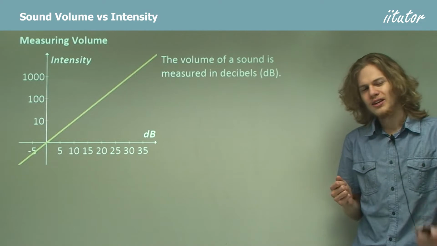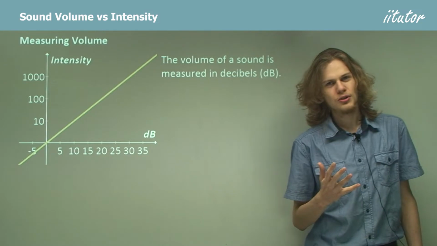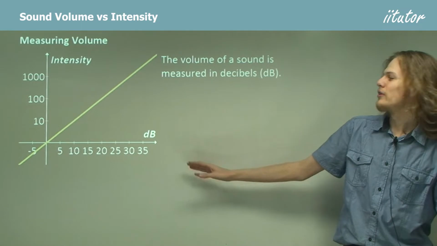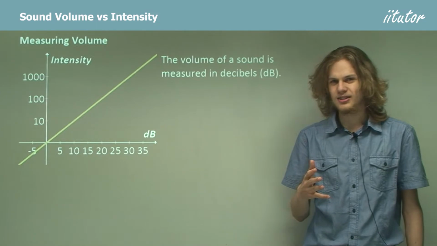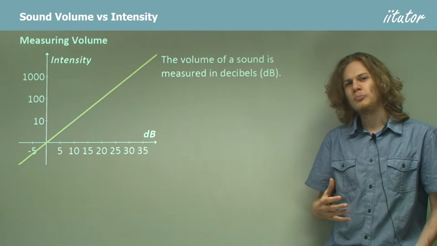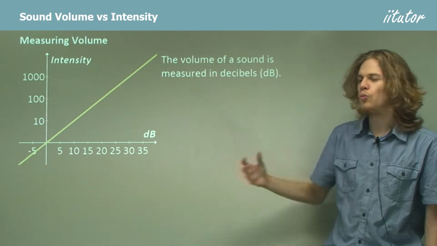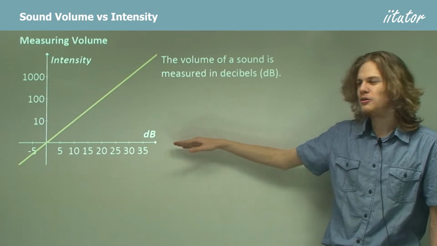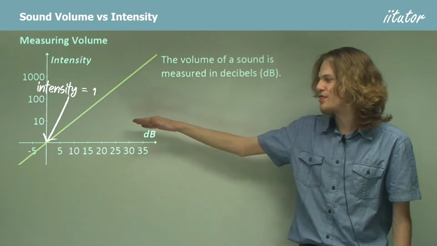Now, how do we measure volume? It turns out that we use a scale called decibels, which will be a little bit unusual at first. We have a graph here of how the intensity of a sound changes with decibels. On the x-axis, it's fair enough, 5, 10, 15, 20, so on. But hang on, look at the y-axis. We're going to 10, to 100, to 1,000. We're not going up by a certain number each time, we're going up by a certain factor. Every time we go up a step on the y-axis, we increase by a factor of 10. So that means that this point over here is not actually 0 on the y-axis. It's exactly 1, because that will be 1/10 of 10.